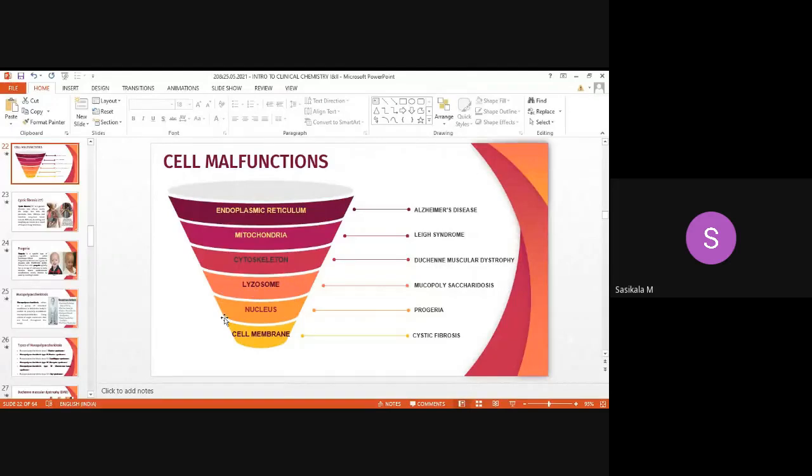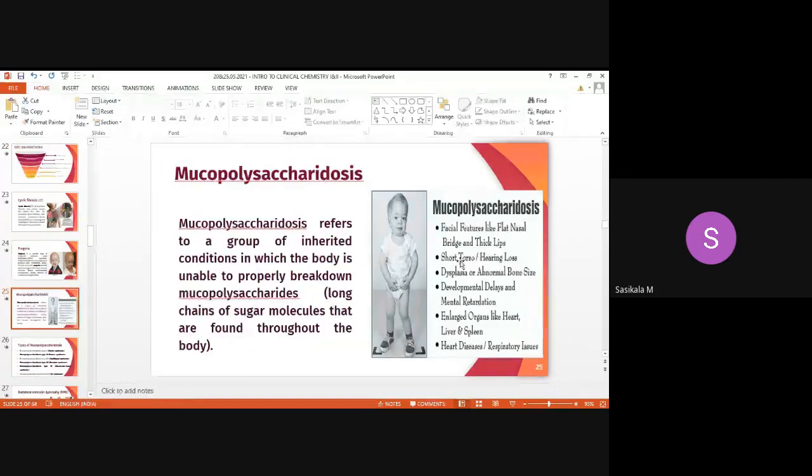Then the lysosome represents mucopolysaccharidosis. It causes accumulation of mucopolysaccharides all over the body, and it leads to different indications, like the flat nasal bridge, thick lips, hearing loss, dysplasia, mental retardation, enlargement of organs, and heart disease. All this is mediated by mucopolysaccharidosis. It settles all over the body due to improper breakdown or improper utilization of mucopolysaccharides.